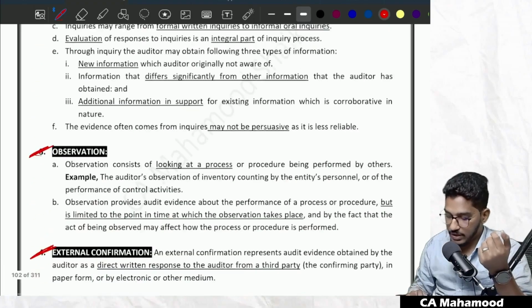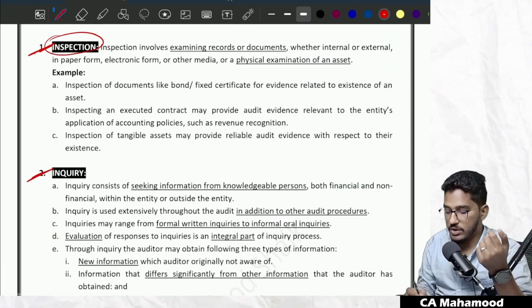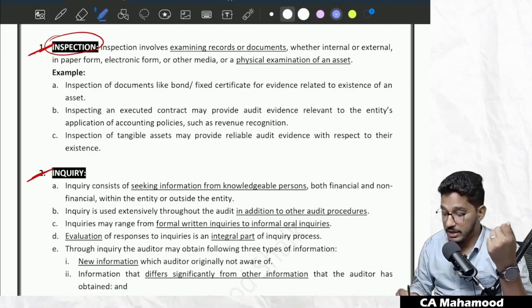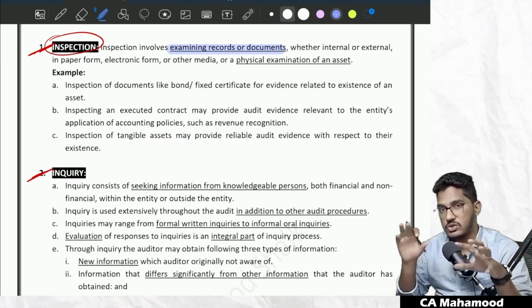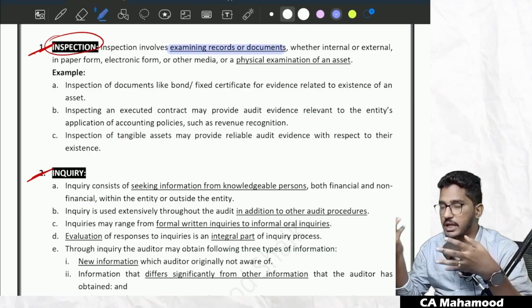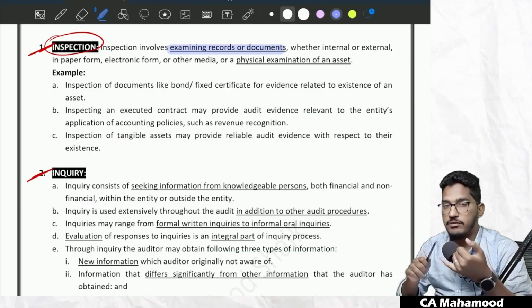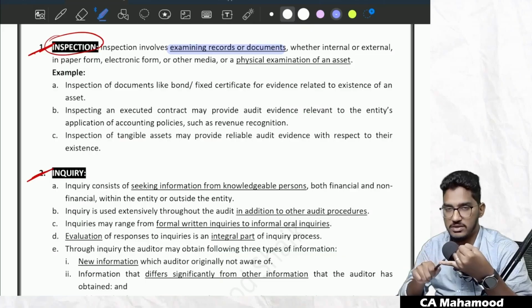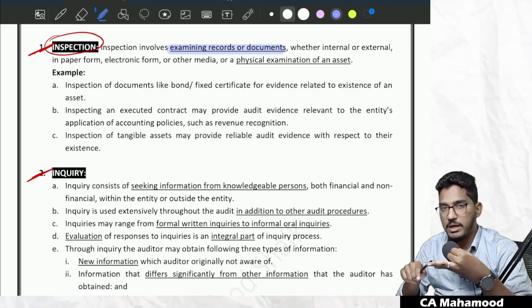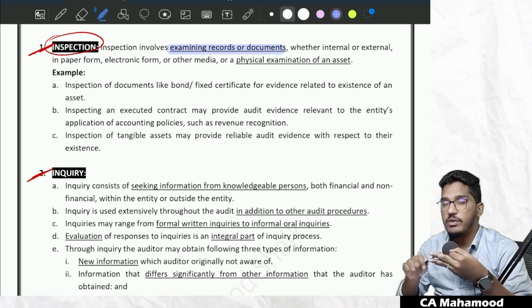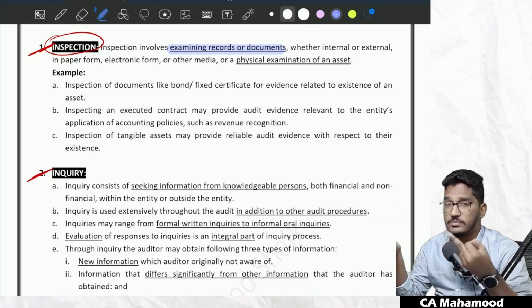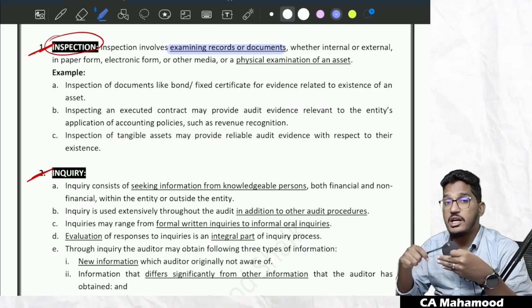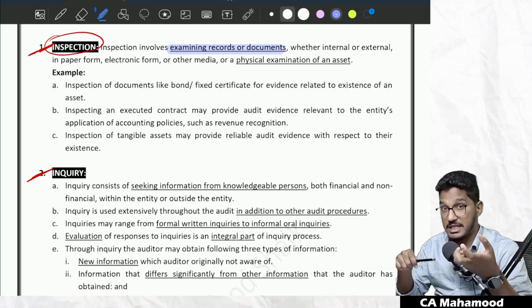So first we will try to understand inspection. Sir, what is the meaning of inspection? Inspection means examining the records or documents. Simply, if I have to put it in other way around, test of details. For example, if you want to know purchase is correct or not, what you will do? You will check the supporting document. What will be that? Purchase invoice. If you want to know rent paid by your client company is correct or not, how you will verify? By checking something called rental agreement. If you want to know insurance premium paid is correct or not, by checking the supporting document, which is insurance policy. So checking of the supporting documents, that we call it as inspection.